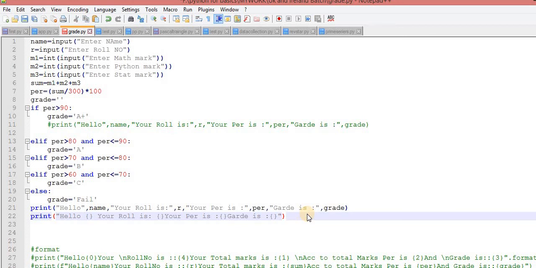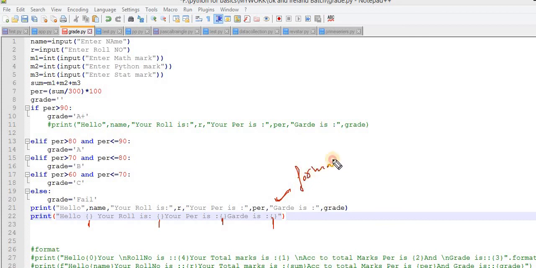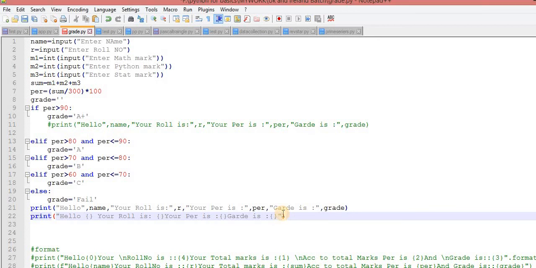Now understand this point. At this point I need the value of a variable. At this point I need the value of a variable. Now I will print the same output with the help of the format string. Understand how I can use it. After closing these double quotes, I have to write a method name. That method name is format. The method name is format.